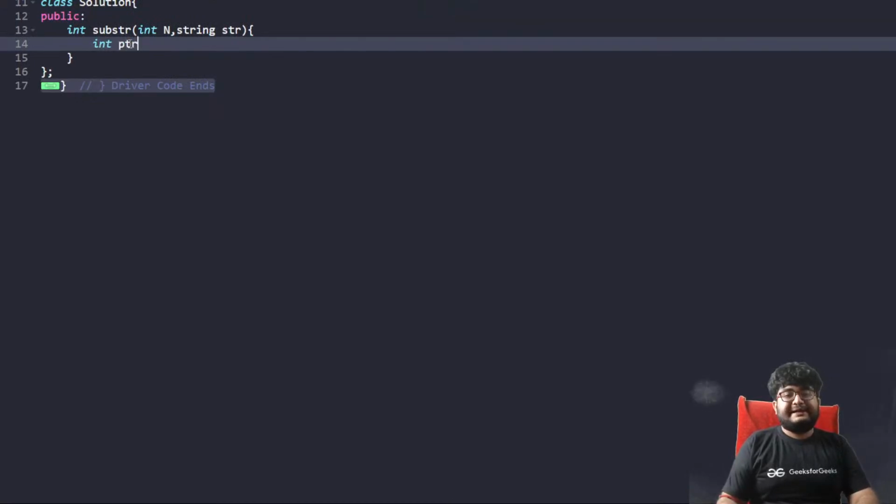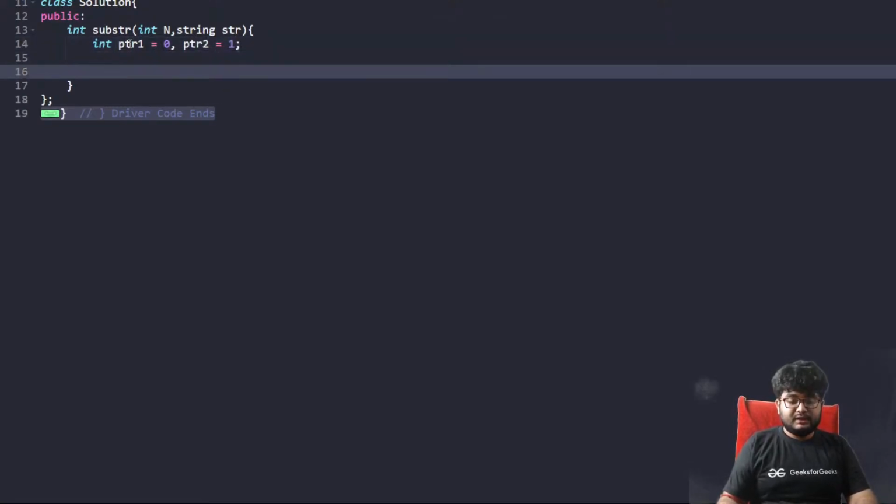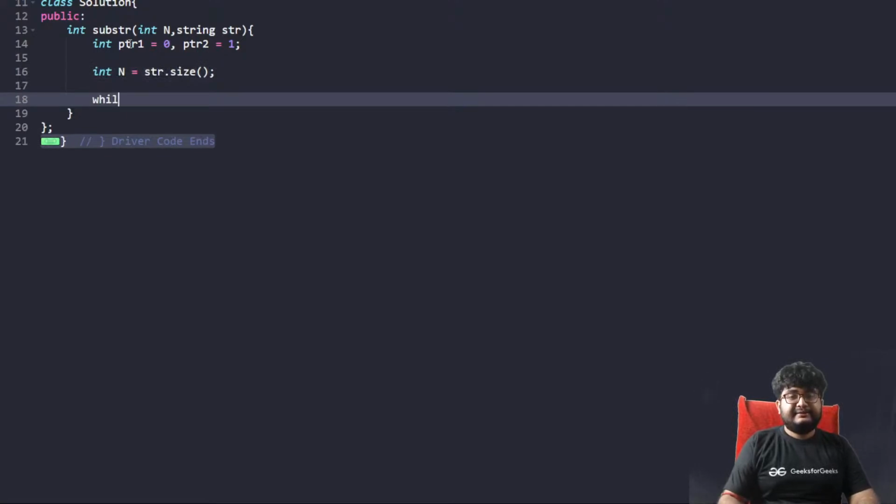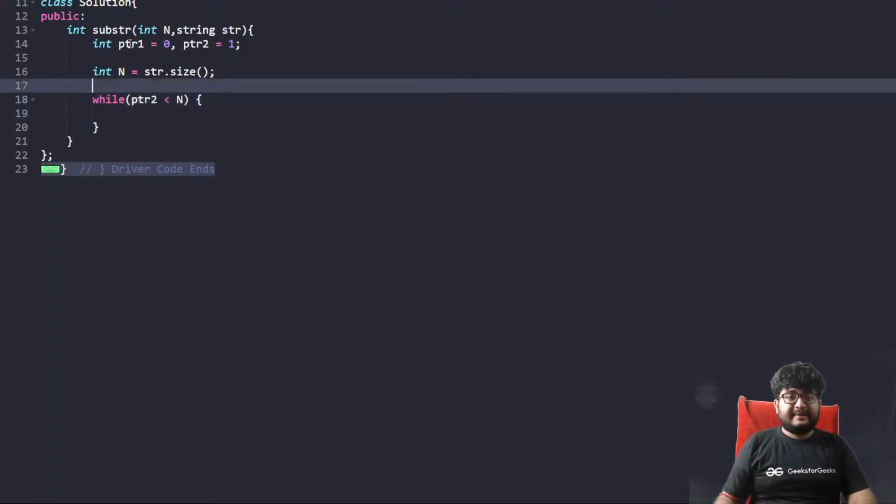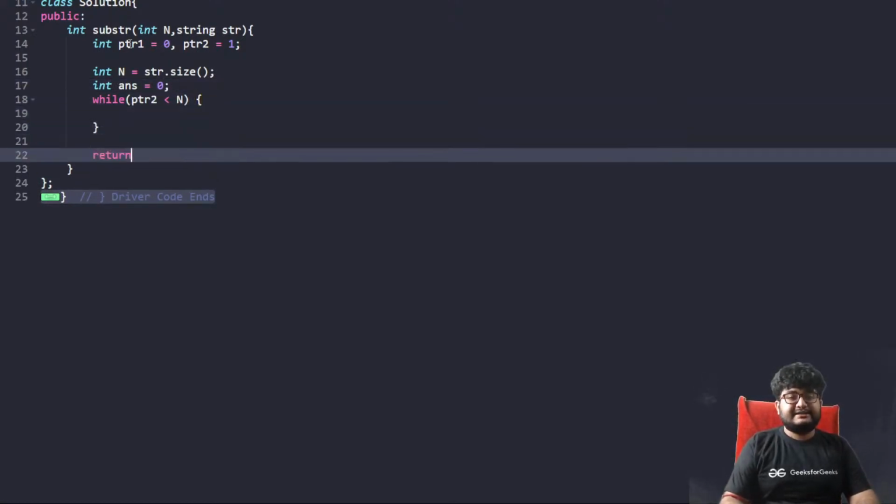So let's call ptr1 equals to 0, ptr2 equals to 1. Let's mark n as well, n equals to str dot size or length. So while ptr2 less than n, first of all, we'll check what is the maximum answer we can get. So we'll mark answer equals to 0 here, and we'll return our answer. This will be the answer that we return.